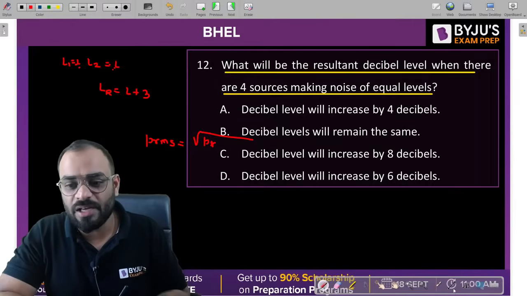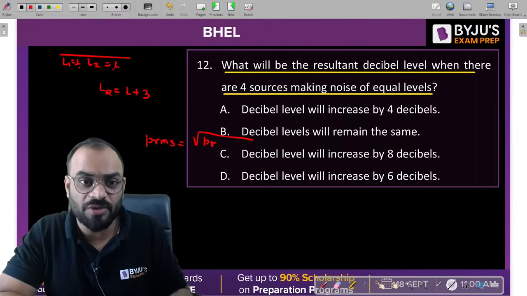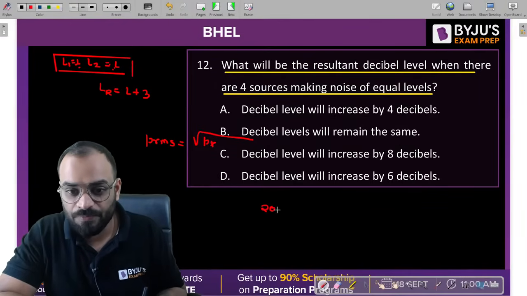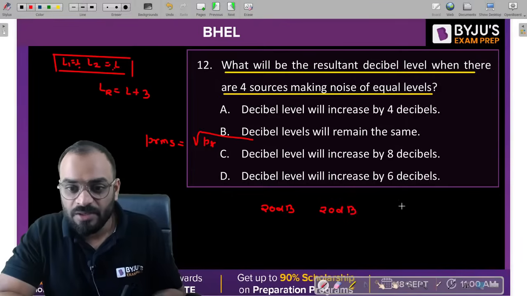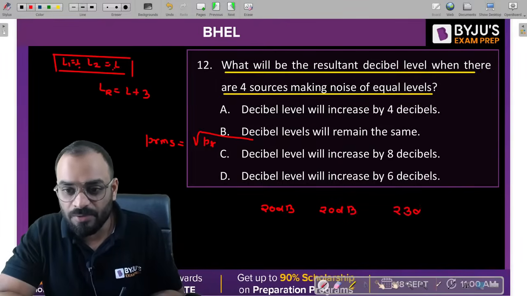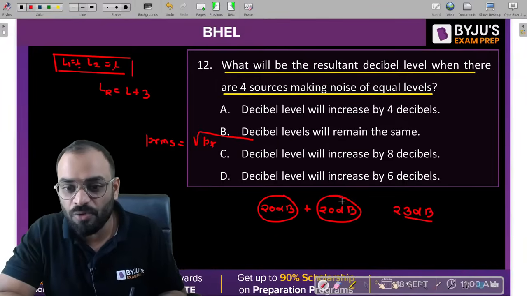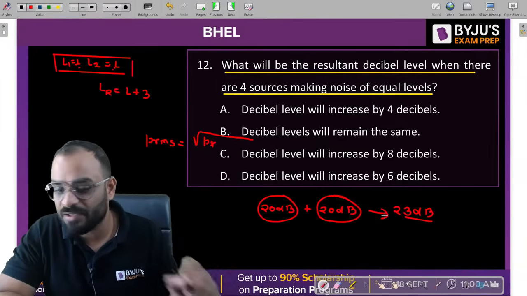Now I will tell you a direct formula which we can use over here. Let us suppose you have 20 decibel level of noise and another level of noise is 20 decibel, then the resultant will be 23. When we add two same levels of noise, the resultant will increase by 3.